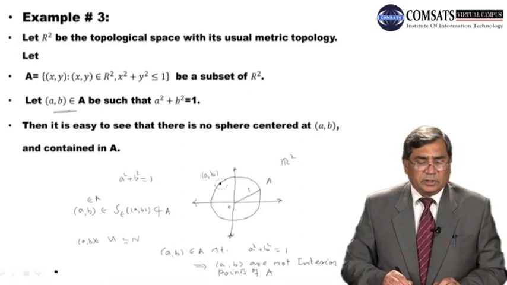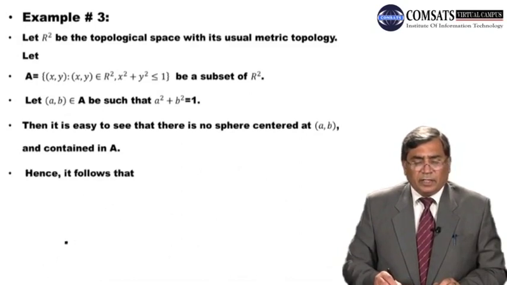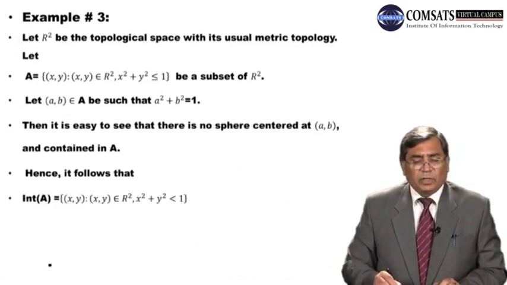Hence it follows int of A is the collection of only those points of R2 which are inside the circle.